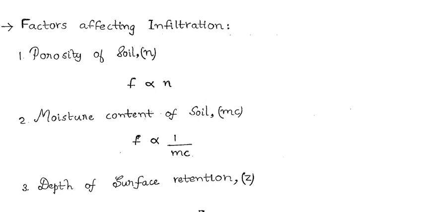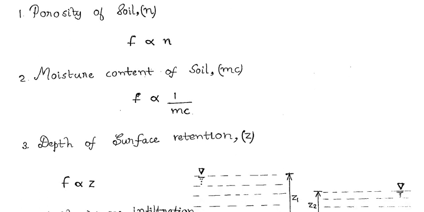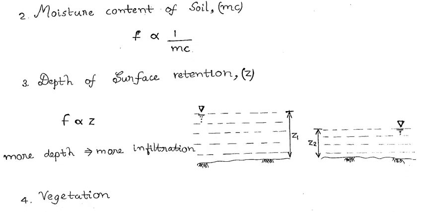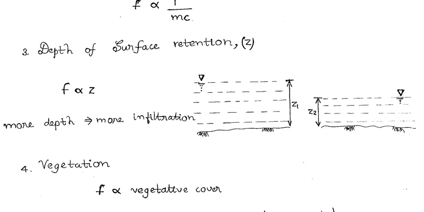If moisture is already present in the soil strata, it will not easily allow water to pass through it, so moisture content is inversely proportional to infiltration. Next, depth of surface retention. If the depth of retention is more, then infiltration is also more.